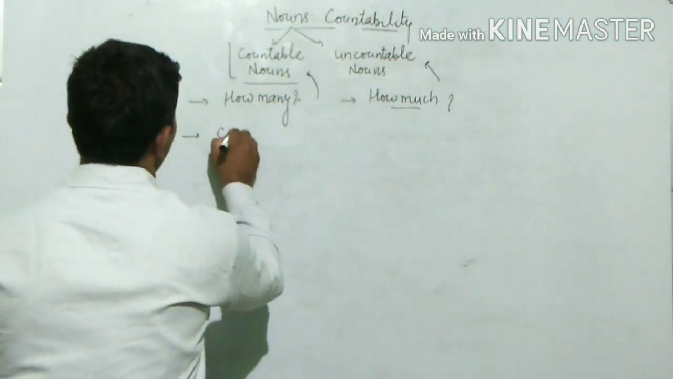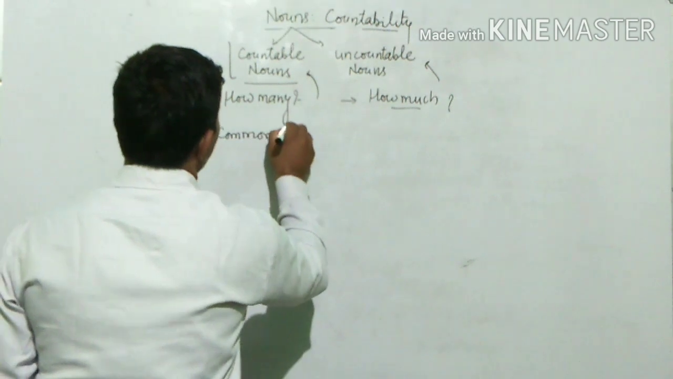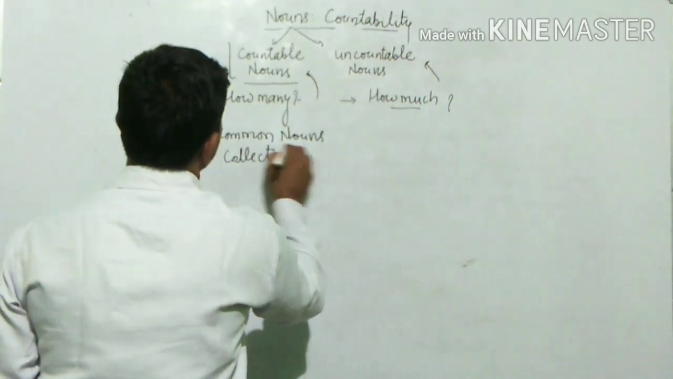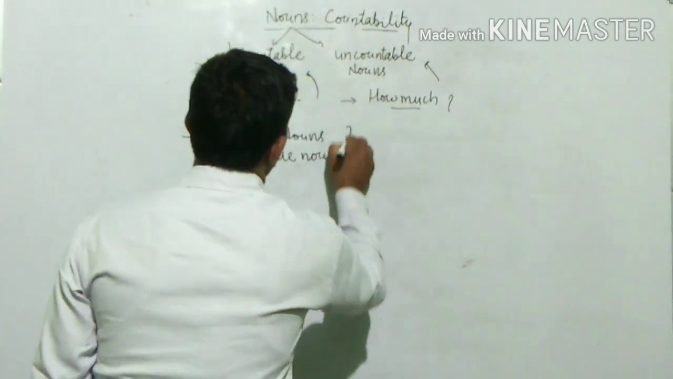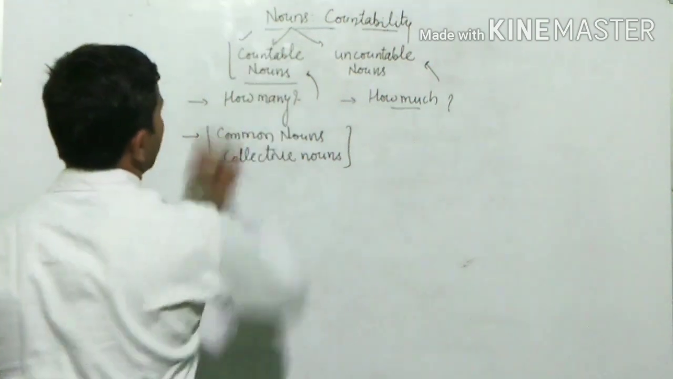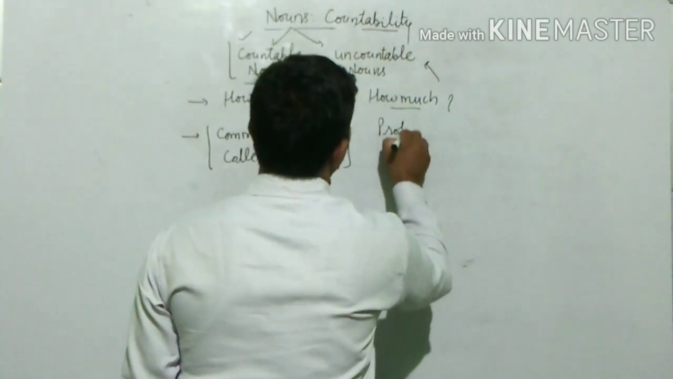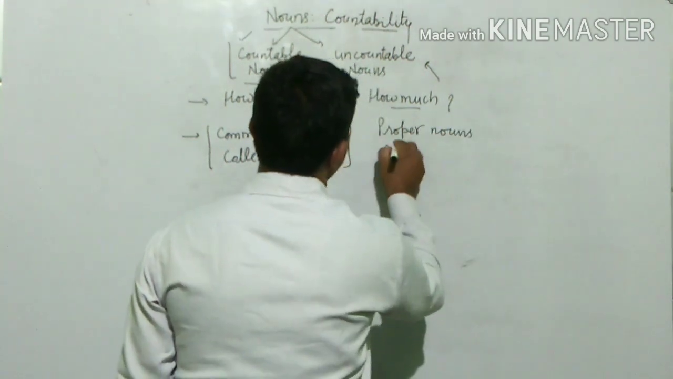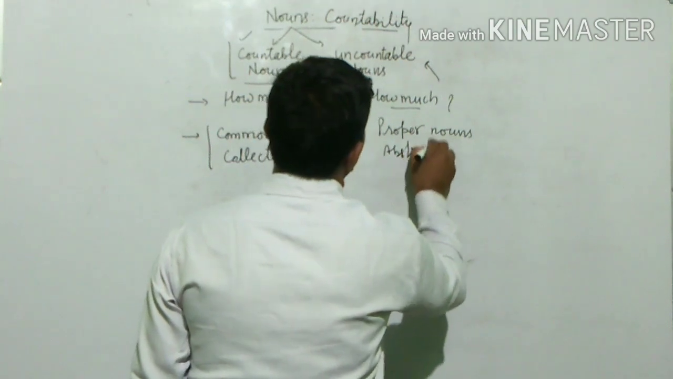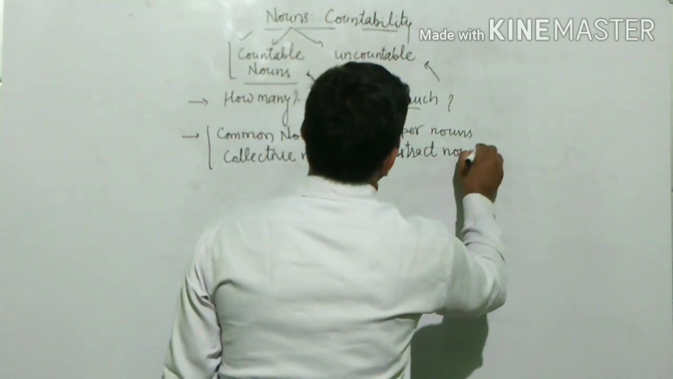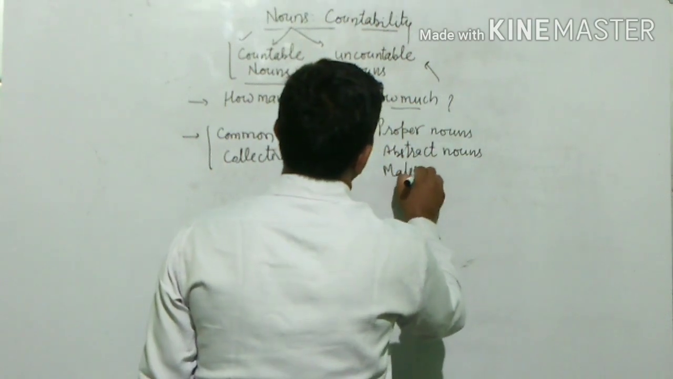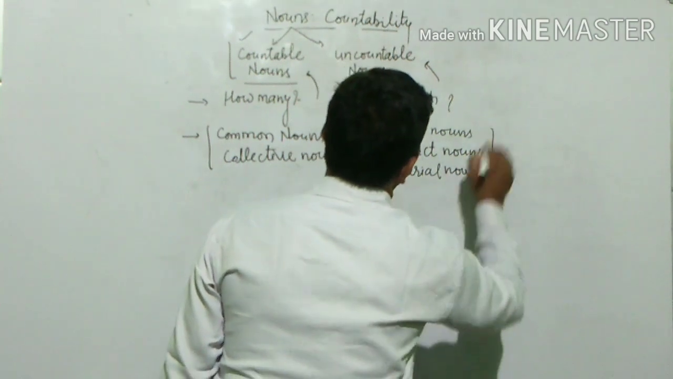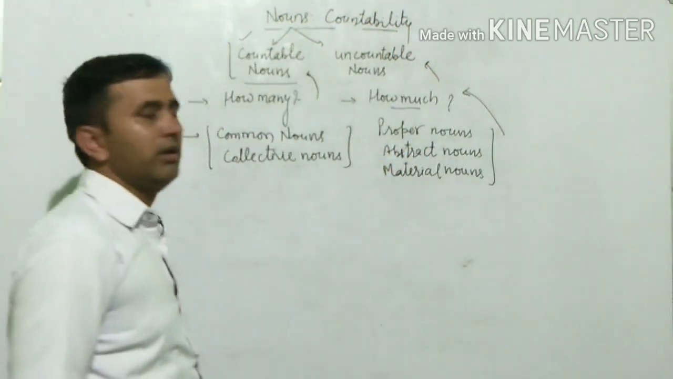Commonly, common nouns and collective nouns are considered countable nouns, and proper nouns, abstract nouns and material nouns fall in the category of uncountable nouns.